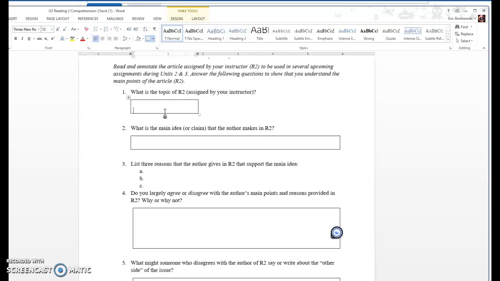So what is this article about? In the case of the Lumen article, it was all about critical thinking. So, you just answer critical thinking if we were doing the Lumen article.